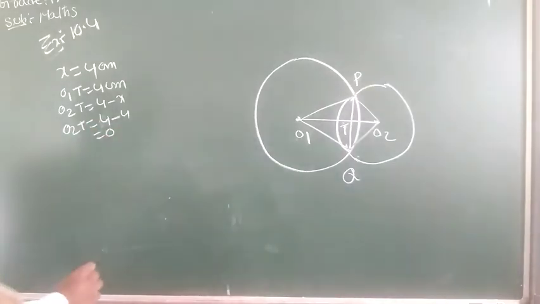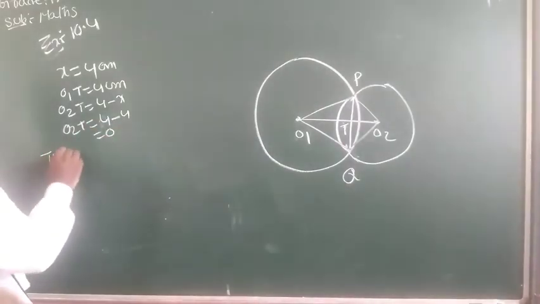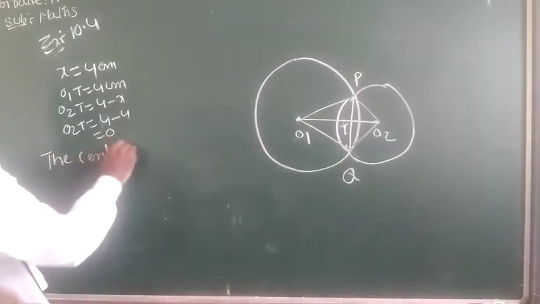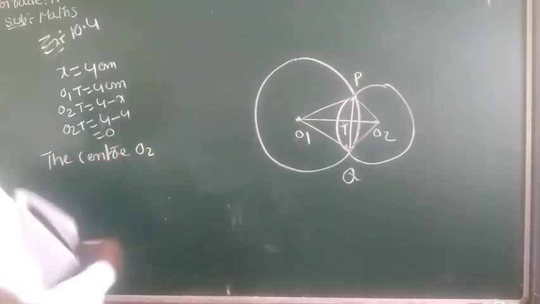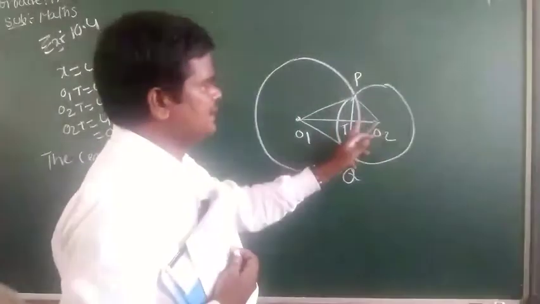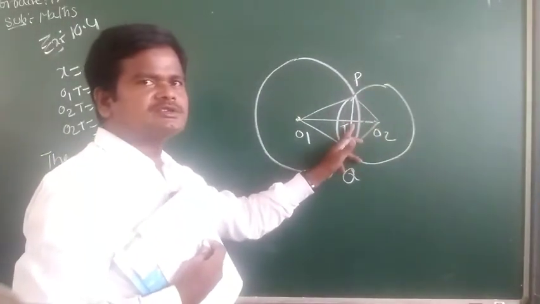So here the center O2 is at a distance of 0 centimeters.